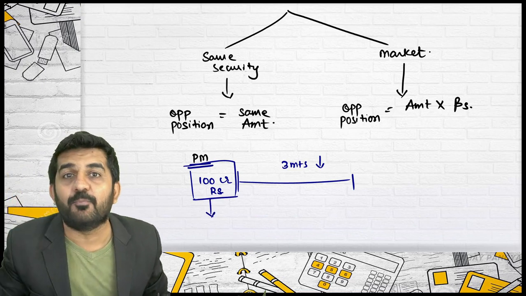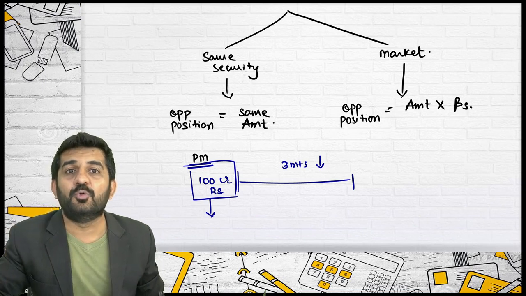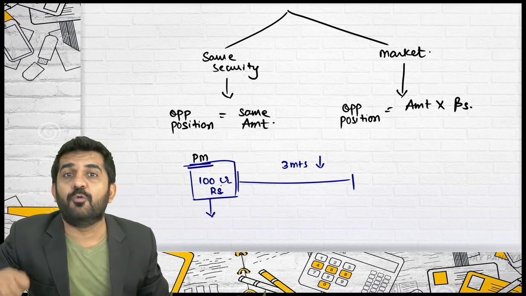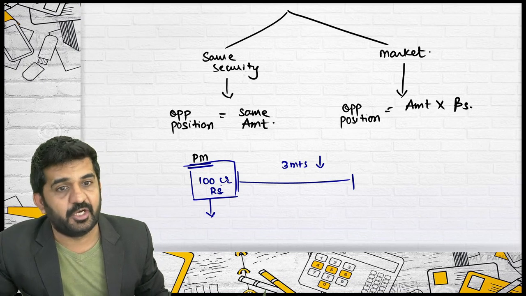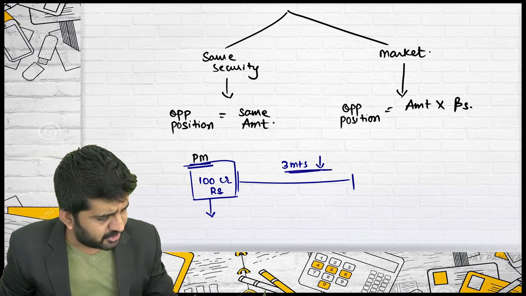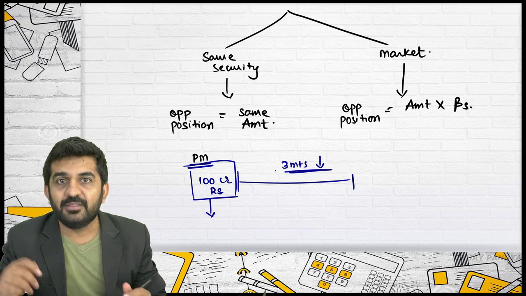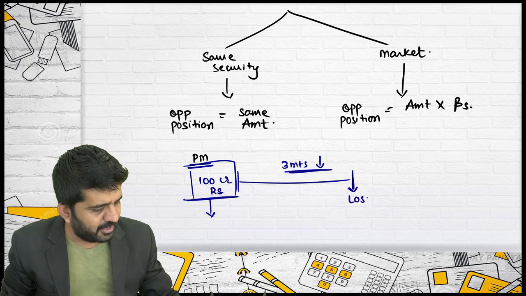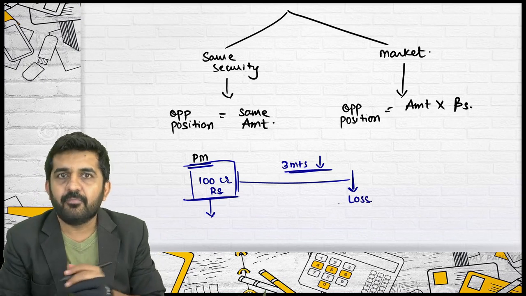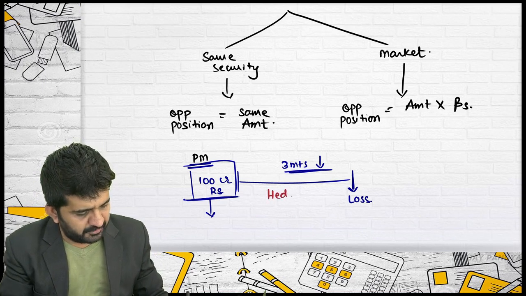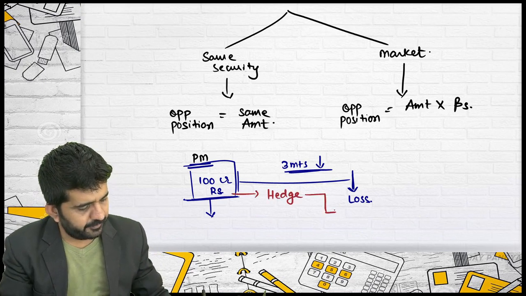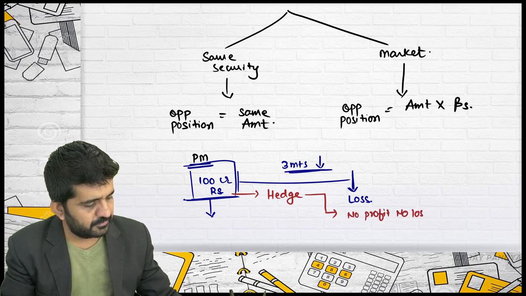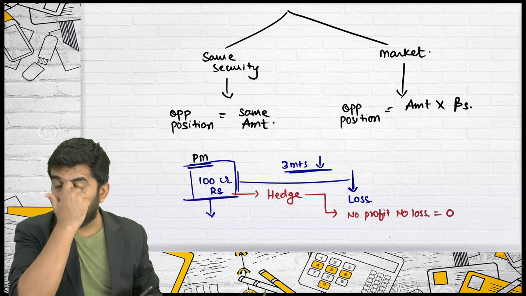This cannot be done by a portfolio manager. A portfolio manager cannot say, okay, it is going to decrease, so let us sell all the shares. He cannot make his portfolio zero and invest in a risk-free security. But say it is certain that in the next 3 months the market is going to fall. Then, if the same position is kept, there will be a loss. But if you hedge your position, there will be no profit, no loss. That is, your profit or loss will be zero.